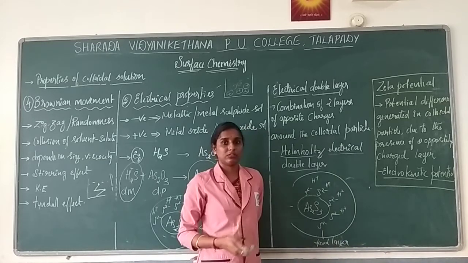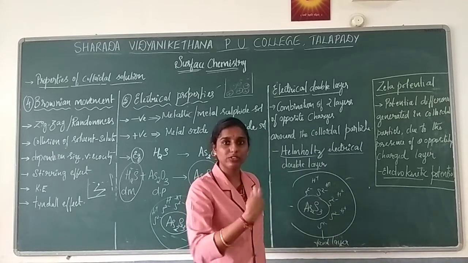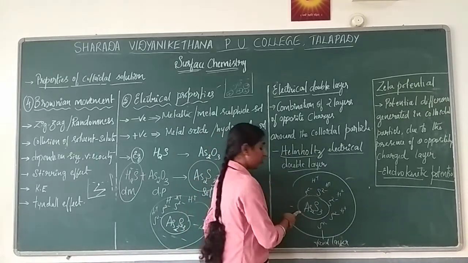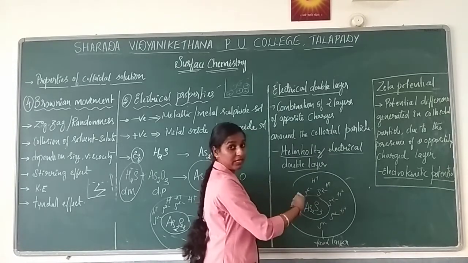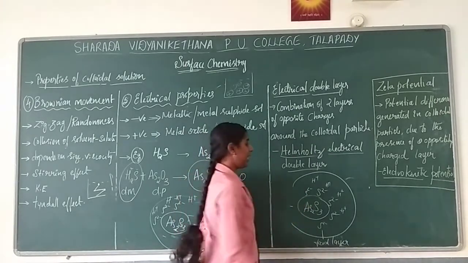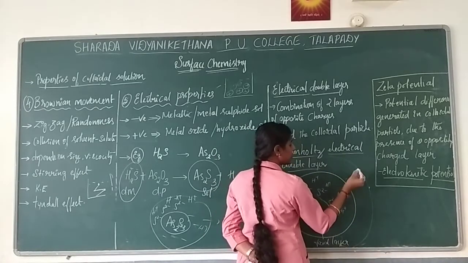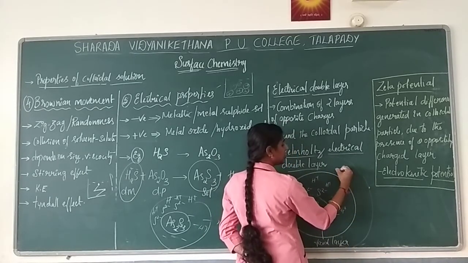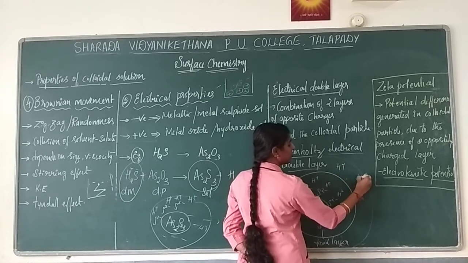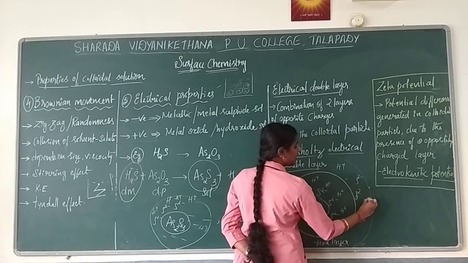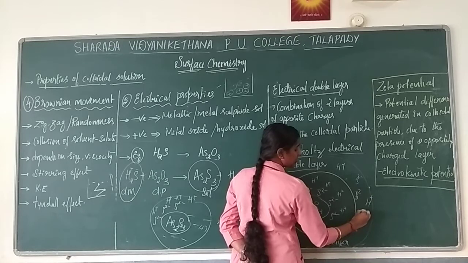And your solution will have some more ions also, the colloidal salt, which will not be absorbed and will be there as it is. So that will form another layer. Those ions will be randomly distributed, H plus, H2 minus, H2 minus, H plus, like this.